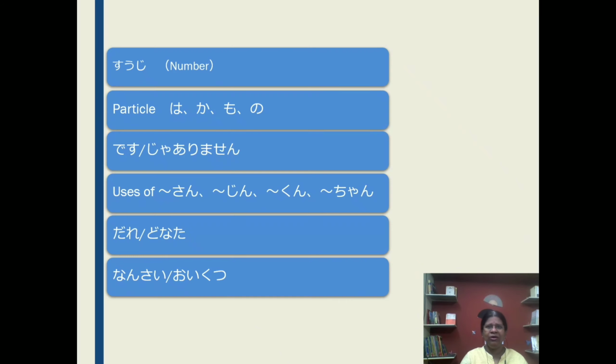In this lesson we will learn suji. Suji means number. Particles: wa, ka, mo, no. You may think that this is the hiragana ha, so how do I pronounce it as wa? We will learn about this in our lessons. Okay. Desu, ja arimasen. Uses of san, jin, kun, chan, dare, donata, nansai, oikutsu.